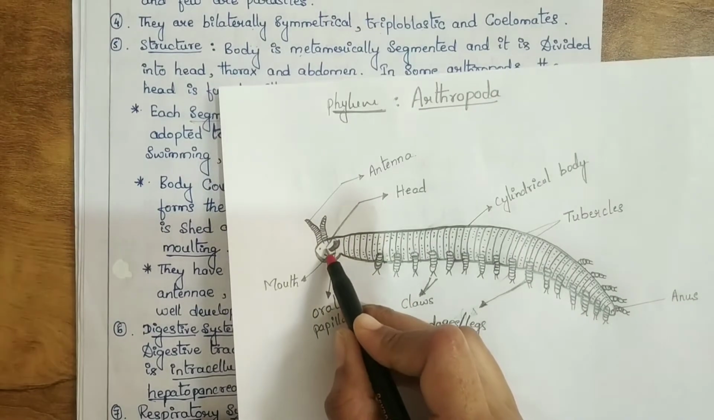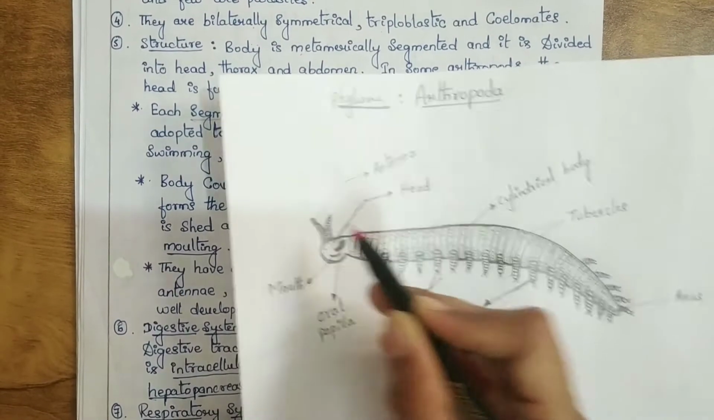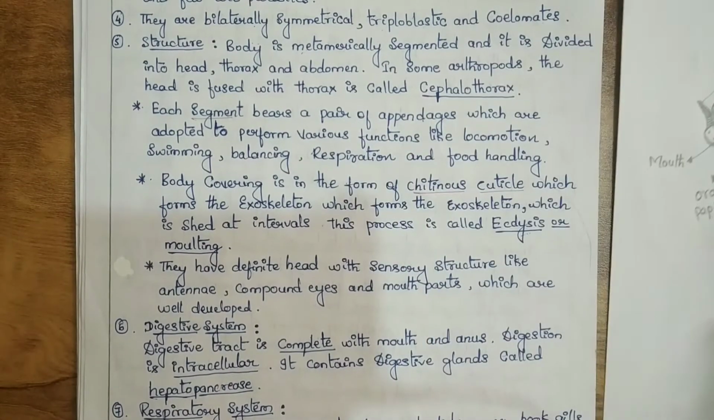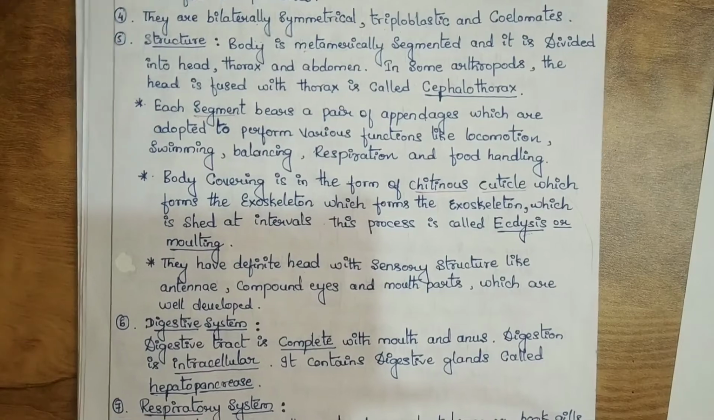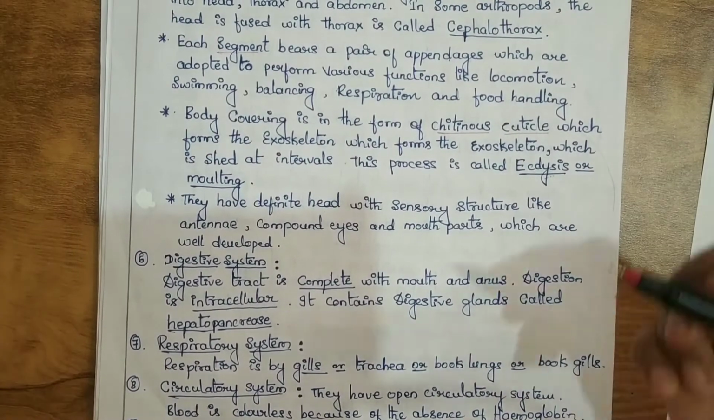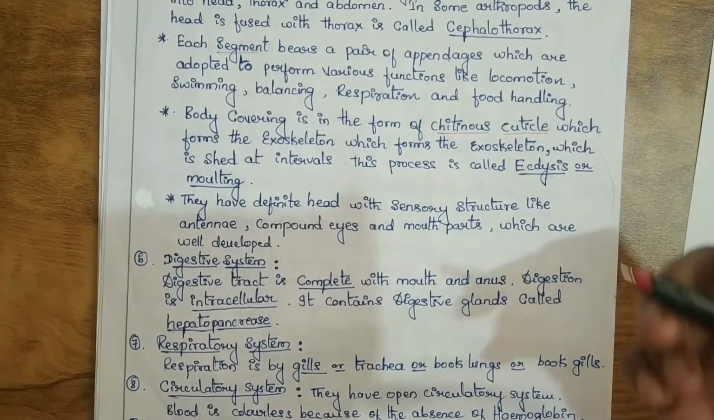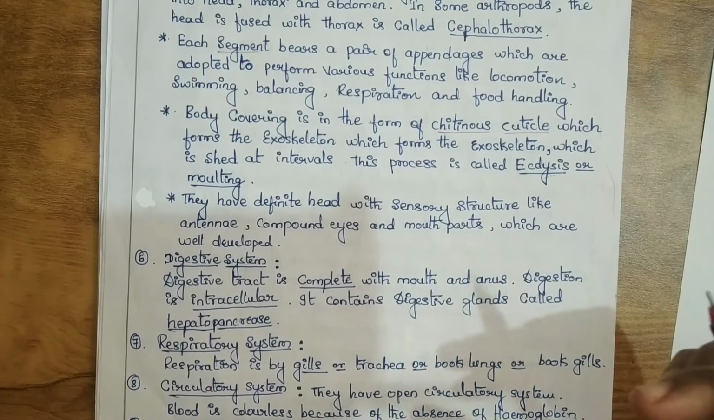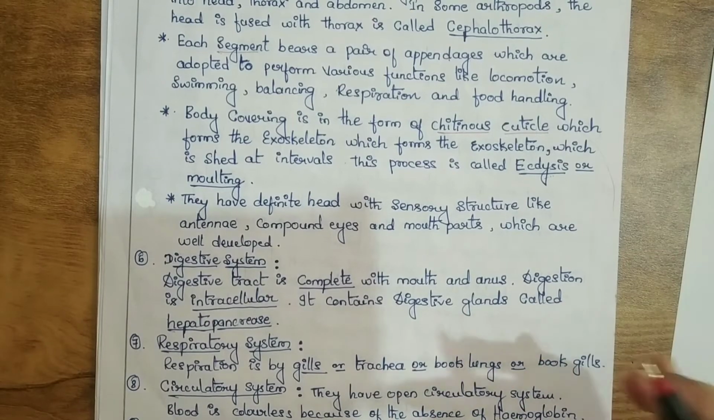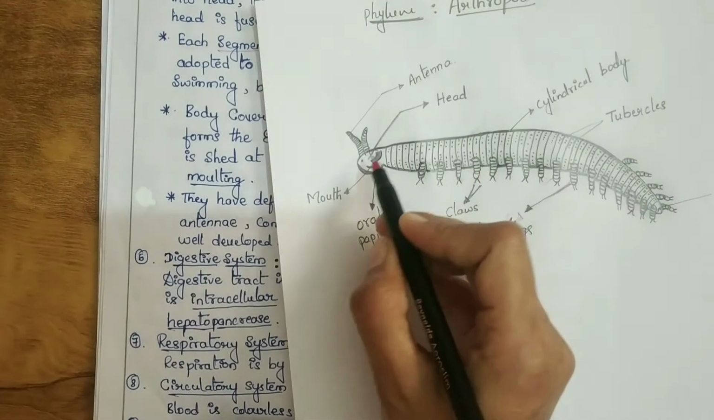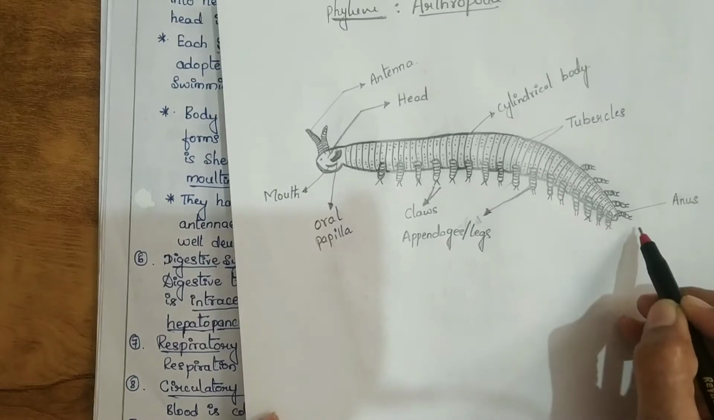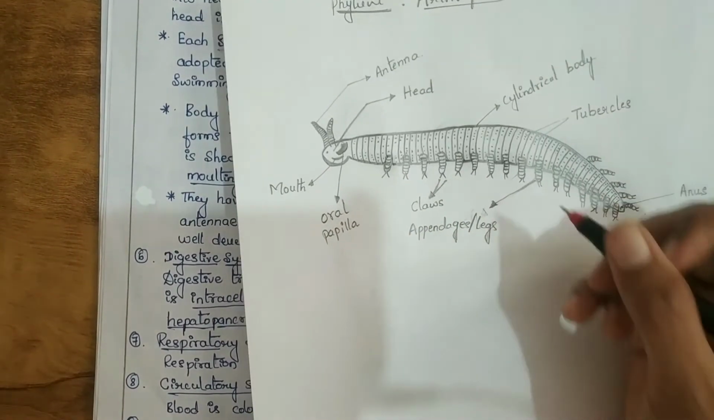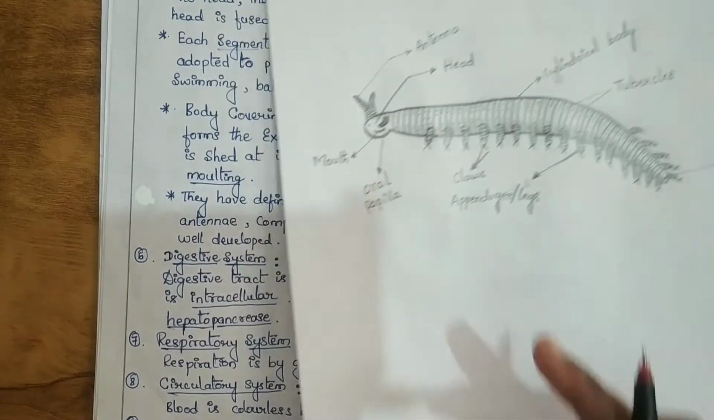They have a definite head, antenna and mouth parts, which are well developed in arthropods. Next is the digestive system. Here the digestive system is complete with mouth and anus, and digestion is intracellular, and they have a digestive gland called the hepatopancreas.